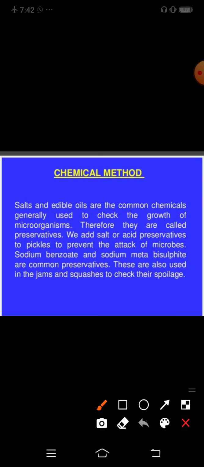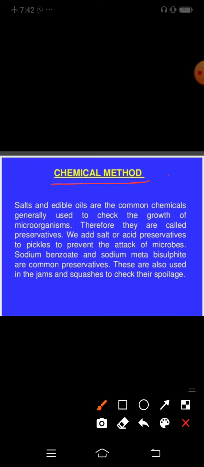Chemical method, this is a method of food preservation. How can we preserve food? Food spoilage is a process which occurs whenever bacterial toxins are present in food items, and they get spoiled. So how can we protect them? We preserve them. First of all, by using the chemical method we can preserve them.